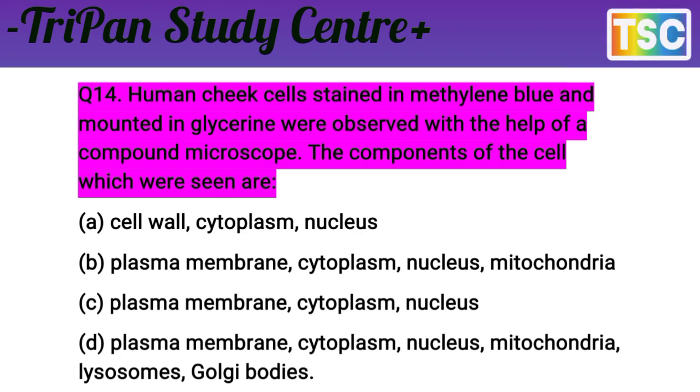Okay. C, plasma membrane, cytoplasm and nucleus. Yes, it is correct because we observe here plasma membrane, cytoplasm, nucleus. It means option C is correct for this question. Option C is correct for this question. Let's see the next question here.